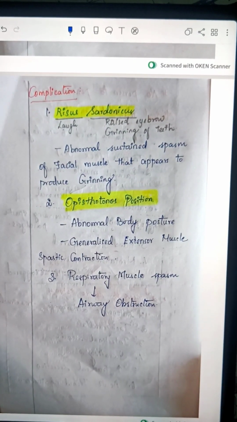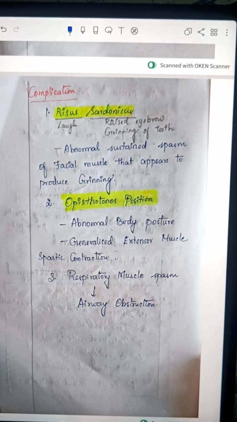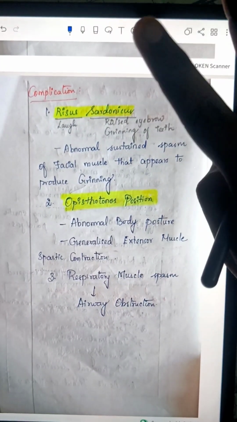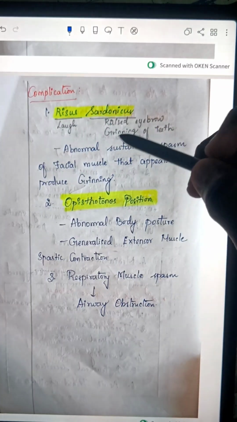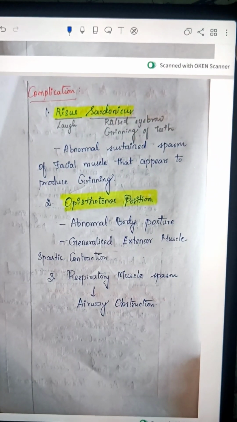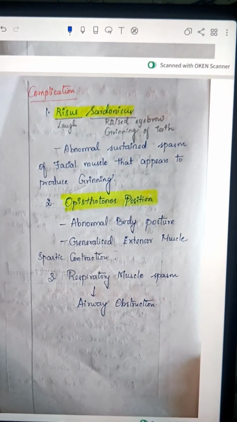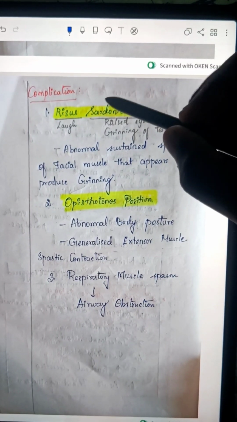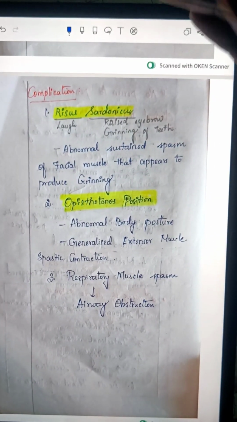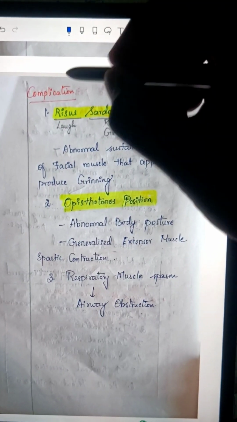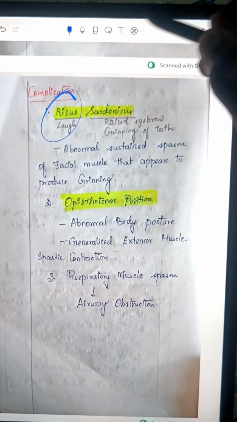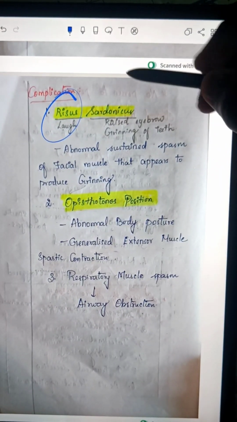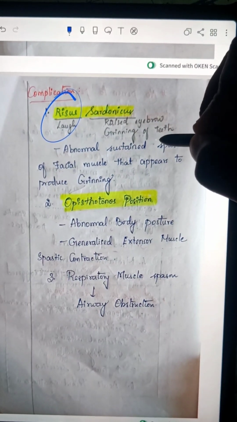Okay, coming to the complications of tetanus, there are two features. Risus sardonicus and opisthotonus position. What is risus? Risorius, you studied in anatomy, right? Risorius is the muscle used in laughing. So risus sardonicus is raised eyebrow and grinning of teeth.